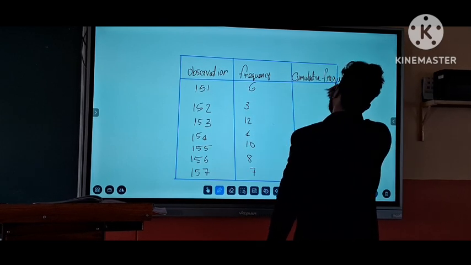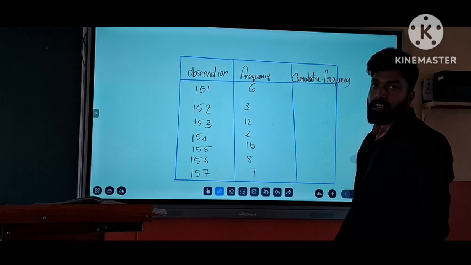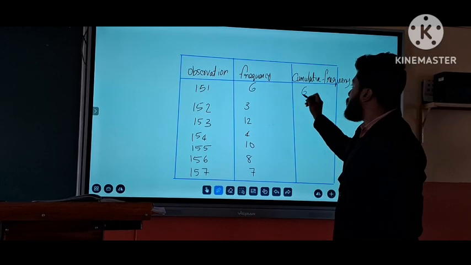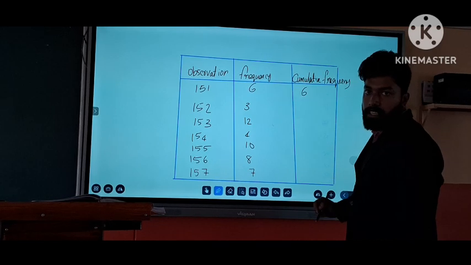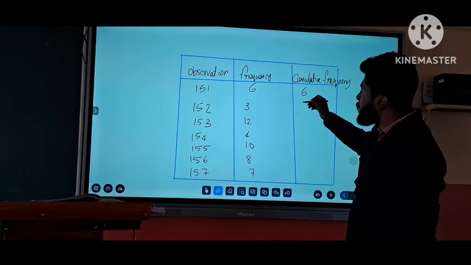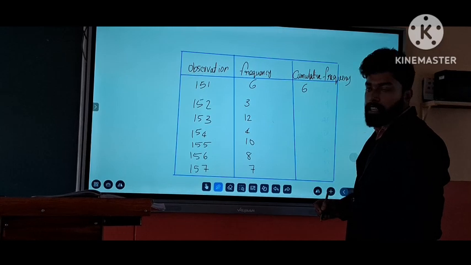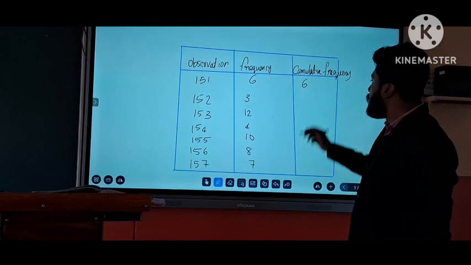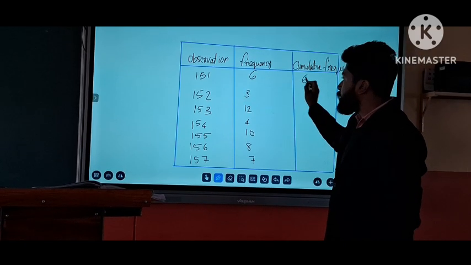What are the steps to find the cumulative frequency? Yes, the first row is the same as the frequency itself, so this number is 6. Now what is the next cumulative frequency? We add the 6 to the next frequency.